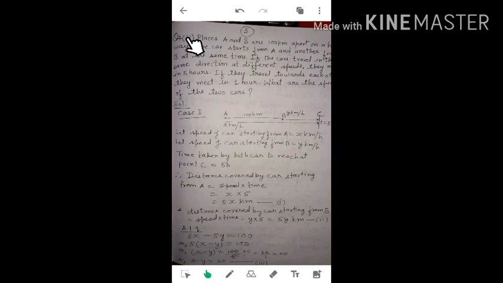Now we are coming to question number 4, its fourth part. Places A and B are 100 km apart on a highway. One car starts from A and another from B at the same time. If the cars travel in the same direction at different speeds, they meet in 5 hours. If they travel towards each other, they meet in 1 hour. What are the speeds of the two cars?